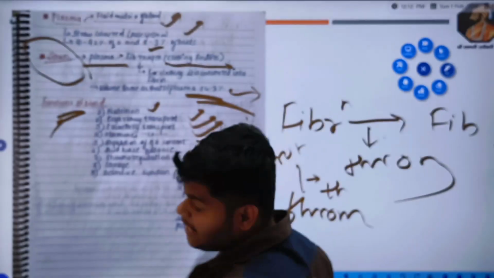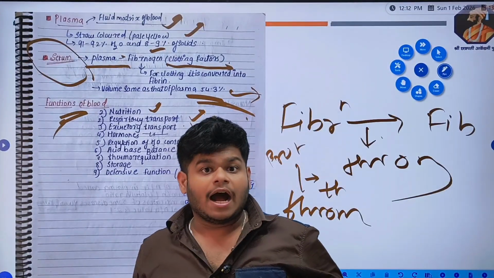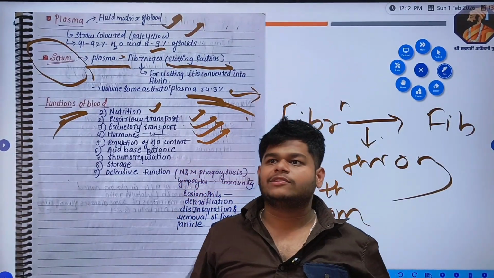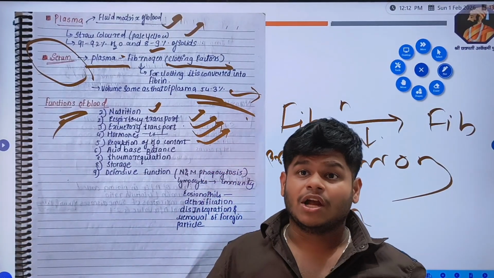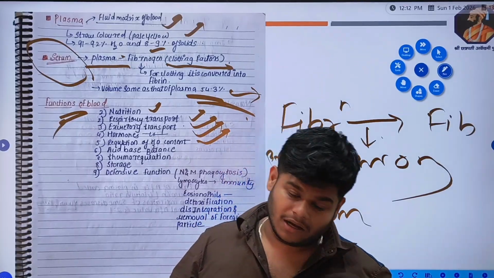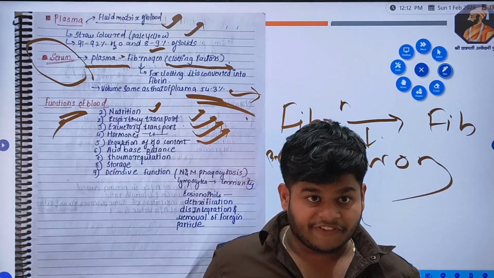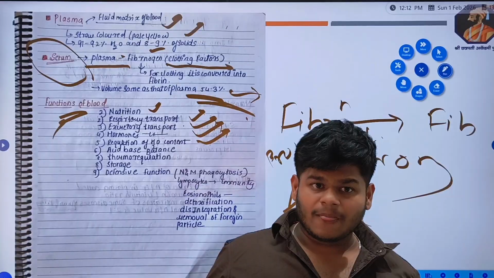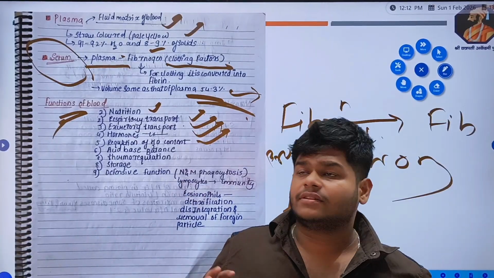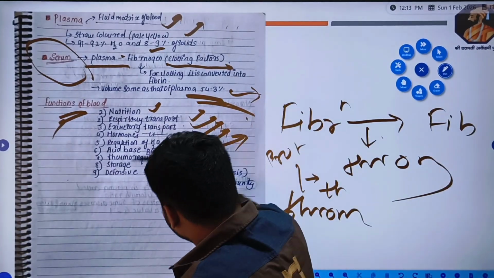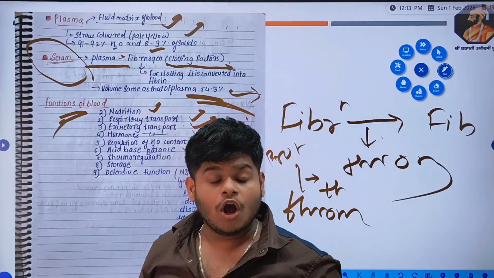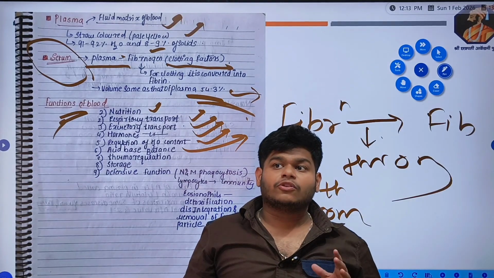Regulation of water content, hydration. Usually during pregnancy, there is a high level of water in the body. Hydration occurs due to transport of various nutrients to the fetus. All this phenomenon is done by the blood. Acid base balance is also very important.